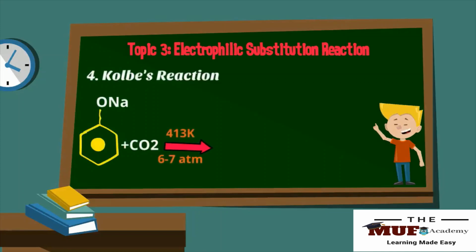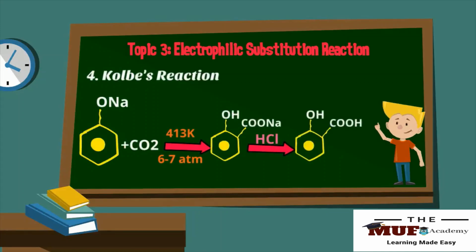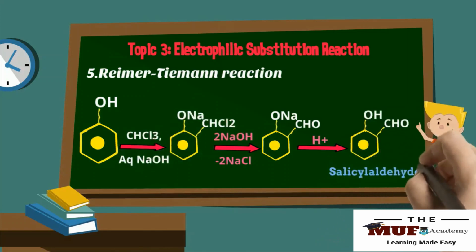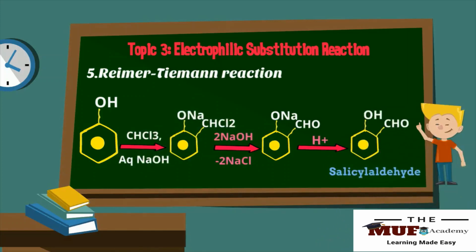Kolbe's reaction. When sodium phenoxide is heated with carbon dioxide at 413 Kelvin and 6 to 7 atmospheric pressure, sodium salicylate is formed, which on acidification with HCl gives salicylic acid. Reimer-Tiemann reaction. When phenol is heated with a mixture of sodium hydroxide and chloroform at 333 Kelvin, the sodium salt of salicylaldehyde is formed, which on acidification with HCl gives salicylaldehyde.